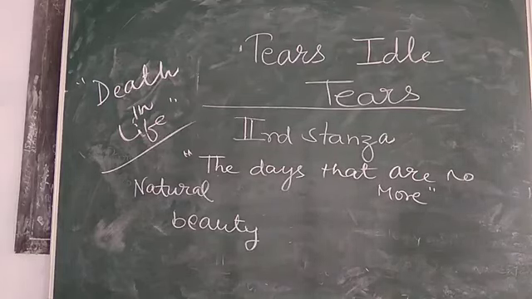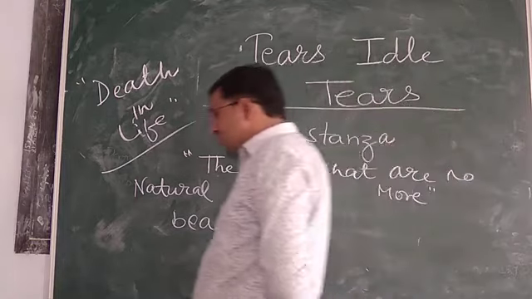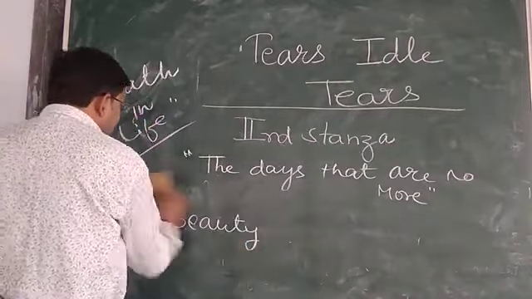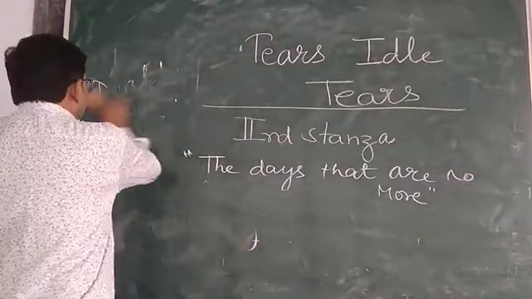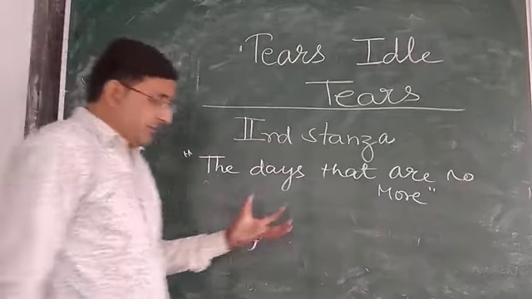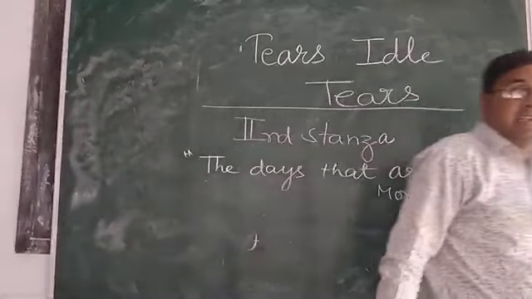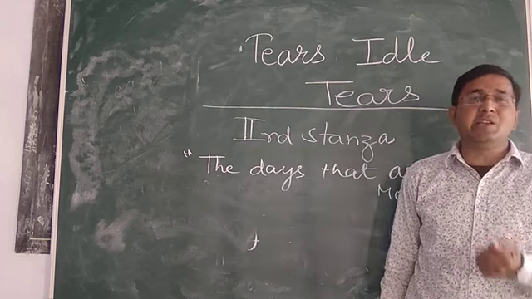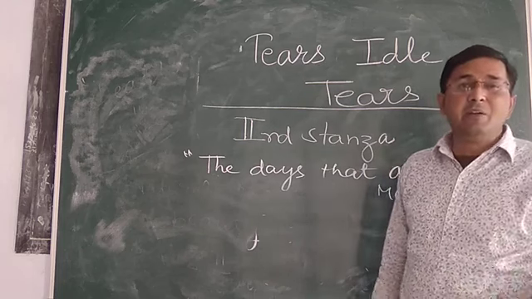The poet is now very sad. He says that I was not this type of the hope, I was not this type of the hope that I will be rejected by her. It is not a matter to digest easily. It is not the matter to accept easily. How can the poet believe it?